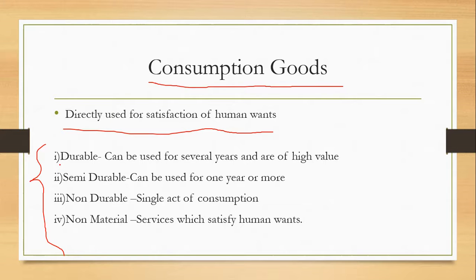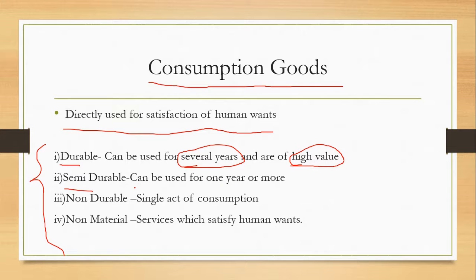Durable consumption goods can be used for several years and are of high value, for example cars, washing machines, a bike, or any other thing which is of high value and can be used for several years. These two things are basically the deciding factors.